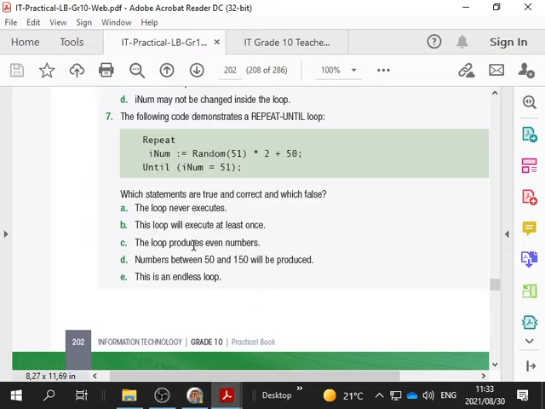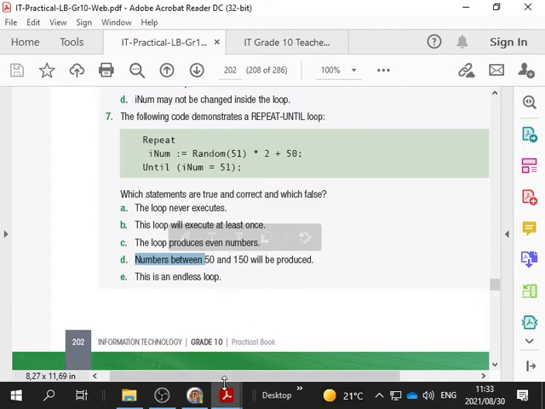Then numbers between 50 and 150 will be produced. Well, if random is 0 times 2 is 0 plus 50, no. A number from 50. 50 is the lowest number. That will be it, but it will be included, but they said between.